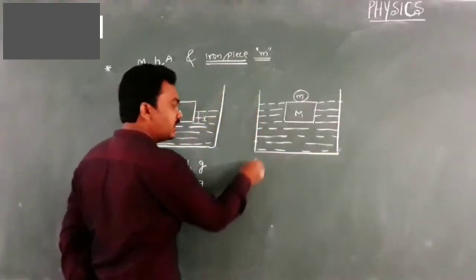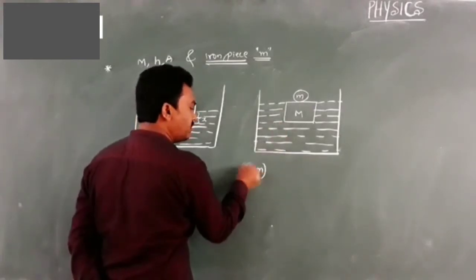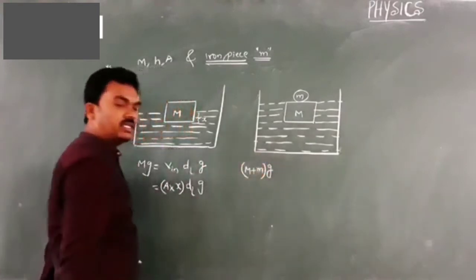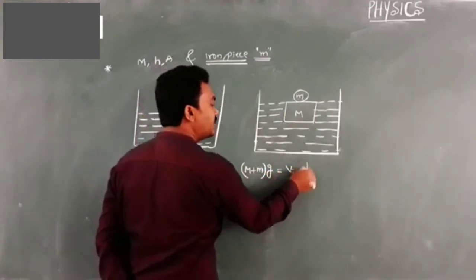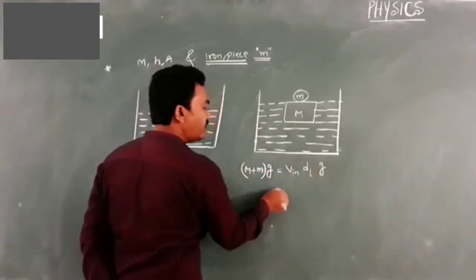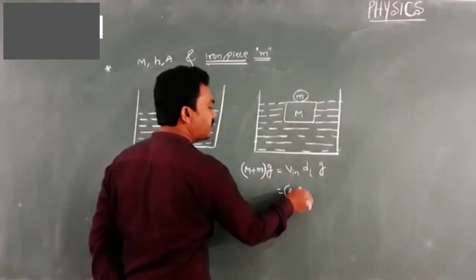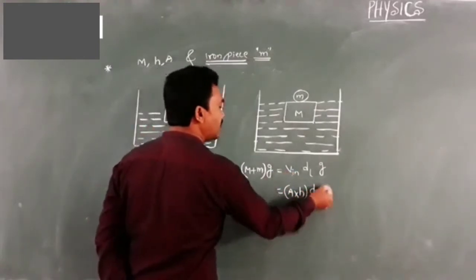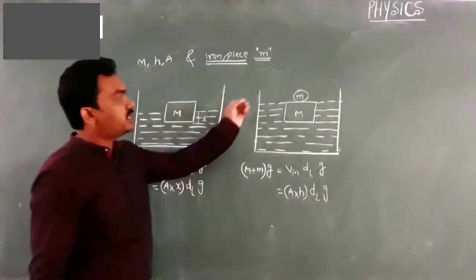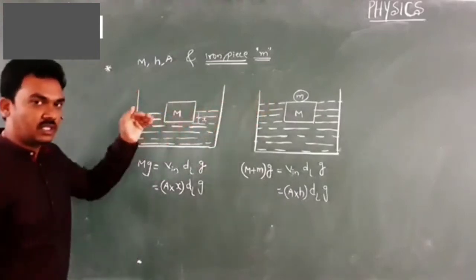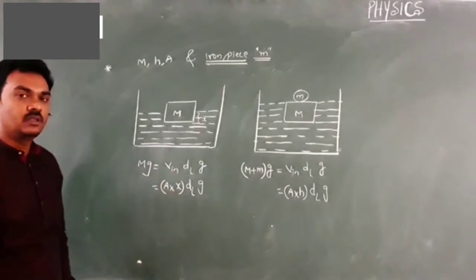Now how will your equation be? Here the weight of the body means M plus m into g, because the weight is the wooden block weight and the iron piece weight, equal to Vn into dl into g. But here Vn means cross-sectional area of the body into height of the body, because the total volume is inside. That is how you should write the equations.